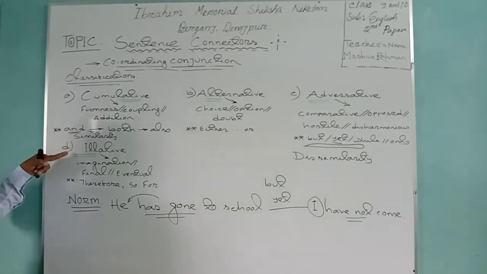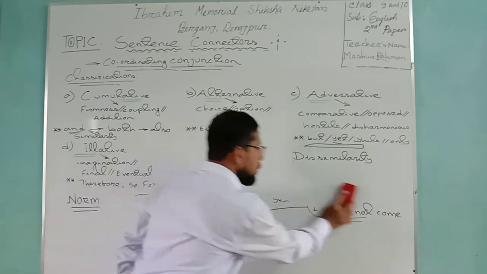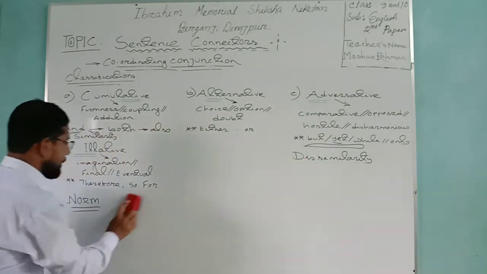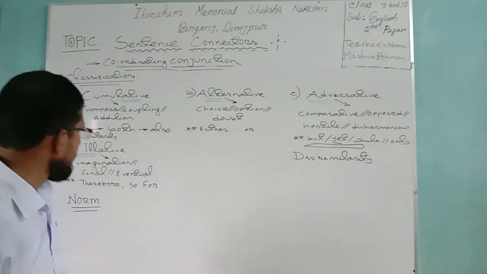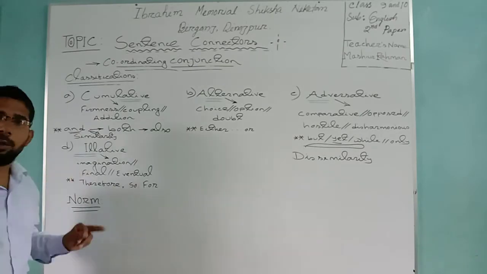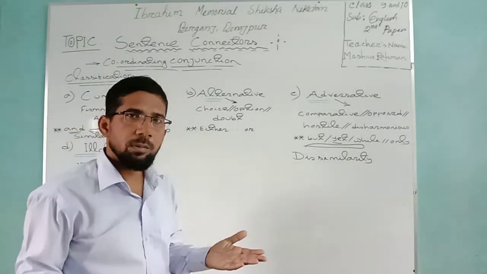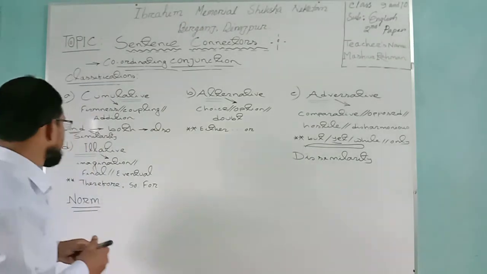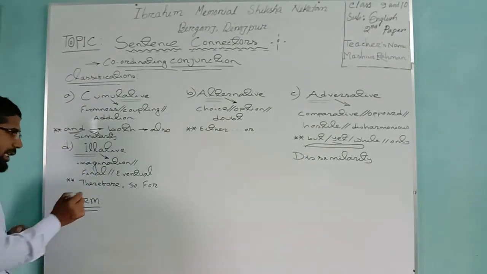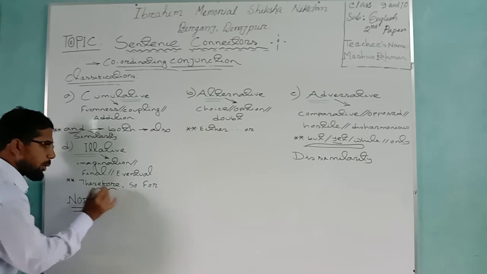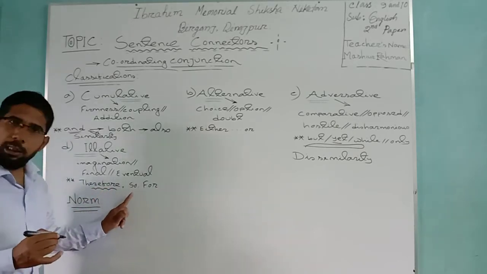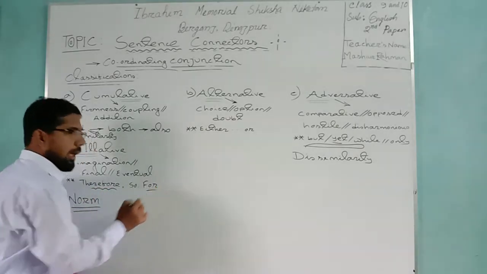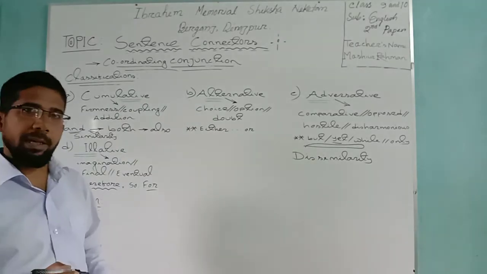Dear student, can you guess? Now we want to go to illative conjunction. Illative conjunction can tell you the synonym of imagination. Imagination means intention, kalpana, wishing or desire. Suppose, what can you see here? You may use here therefore, otherwise, so. In another sense, you may apply here.